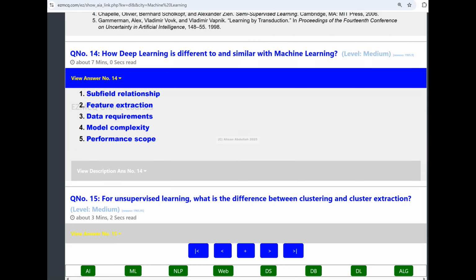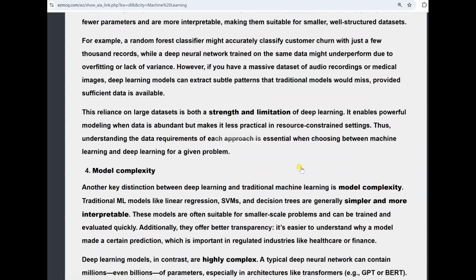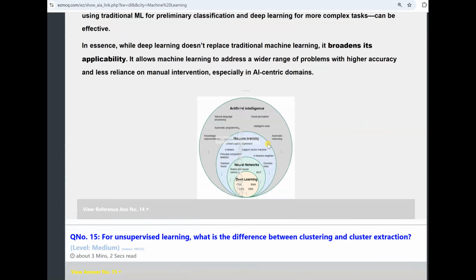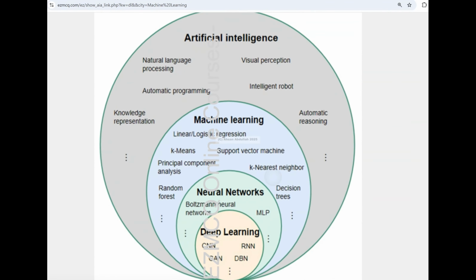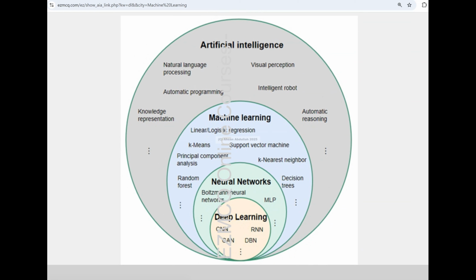So let me show you a diagram which ties these things together. You should be reading all of this. So we have artificial intelligence, which encompasses many things. Knowledge representation and reasoning is also part of it; yes, reasoning is here.